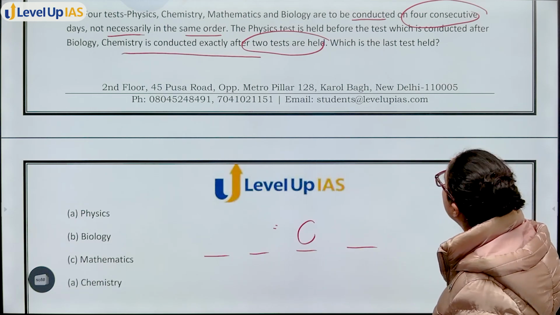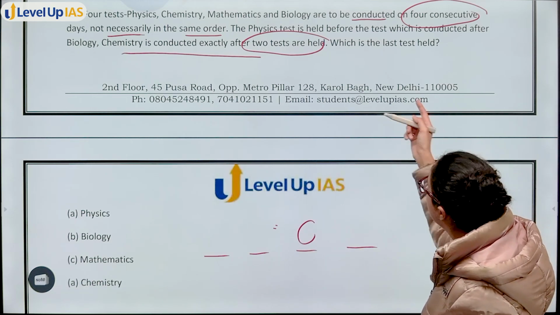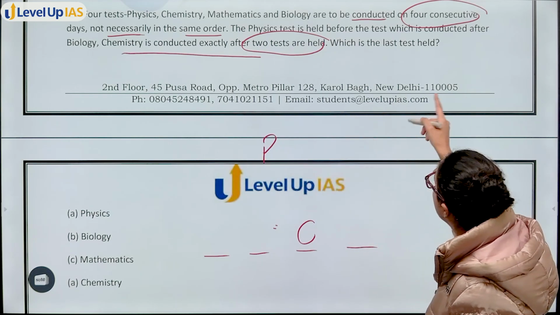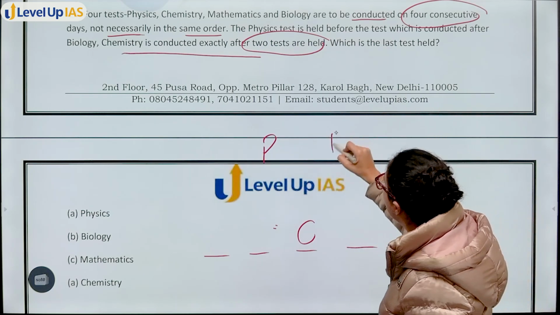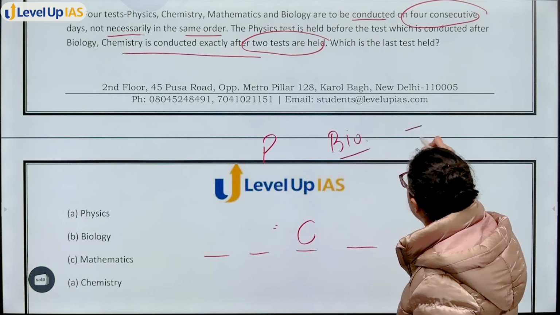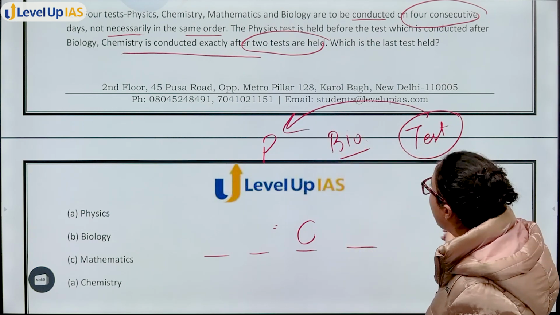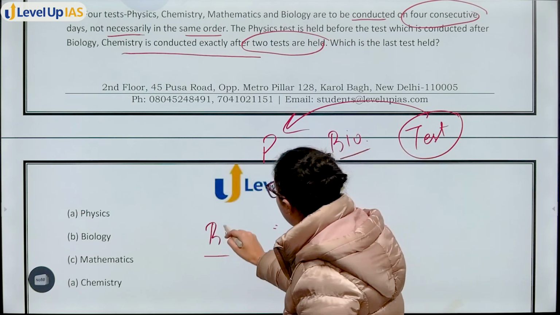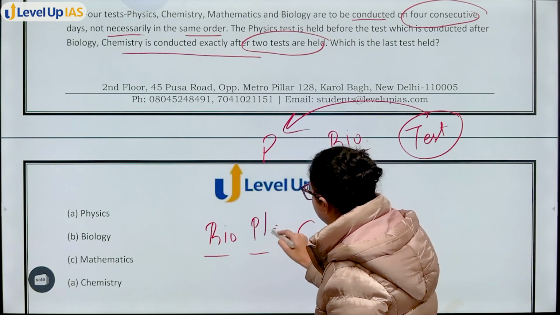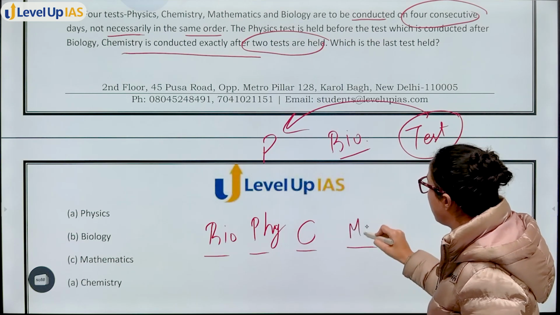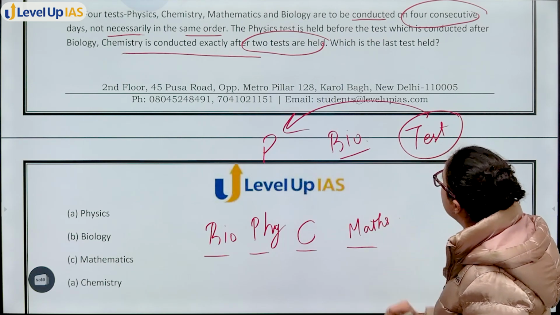Now you know that physics is before the test which is conducted after biology. So after bio, there is one test, and physics is before this test. That means you have bio here, physics, and then you have mathematics, which is the last test.